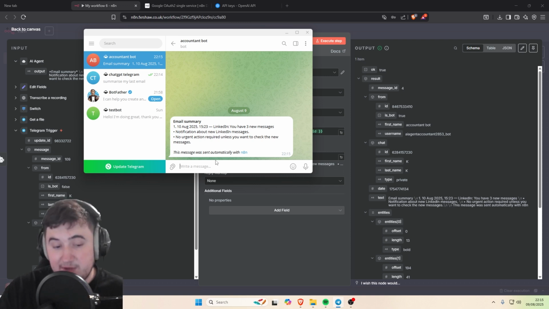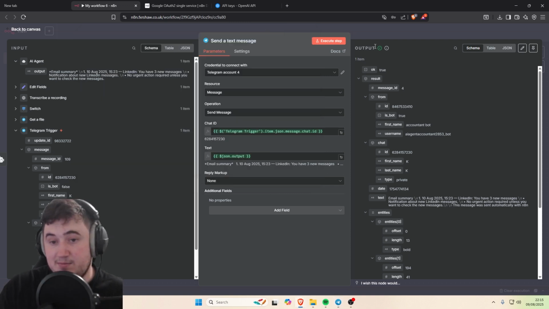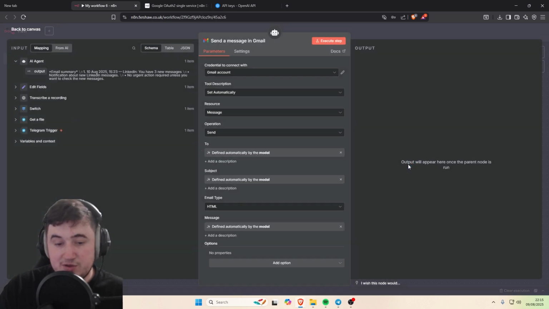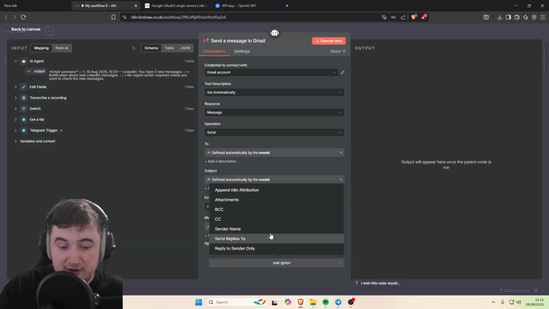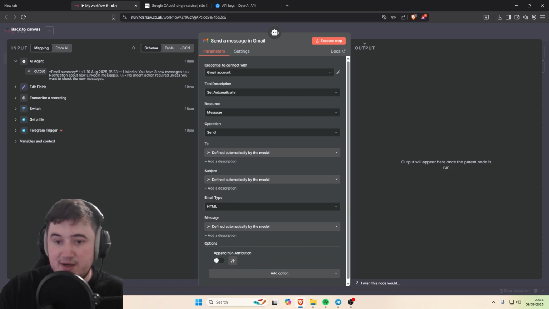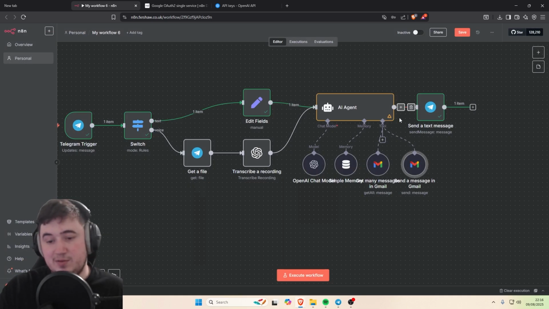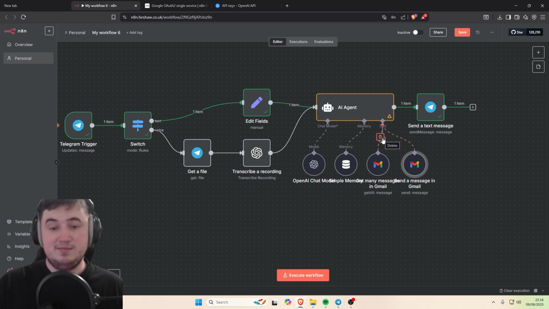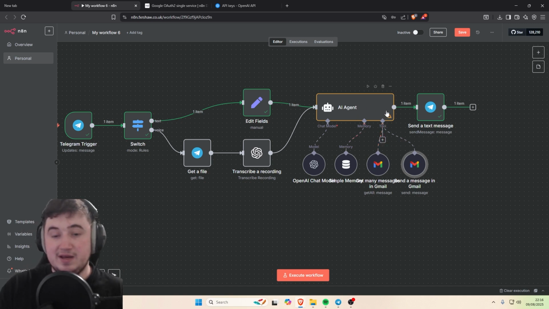If you want to be cool with it, and you can get rid of this n8n thing at the end, just go back into the send node, go to add option where it says append n8n attribution. Just click that, untick that, and now any email that you send through this agent will not have that at the end. You can also add into the prompt if you want to add email footers, like best regards from Kieran or best regards from Dave, like anyone you want. Just put your little footer in at the end as well, add that into the system message, and then that works for you perfectly.